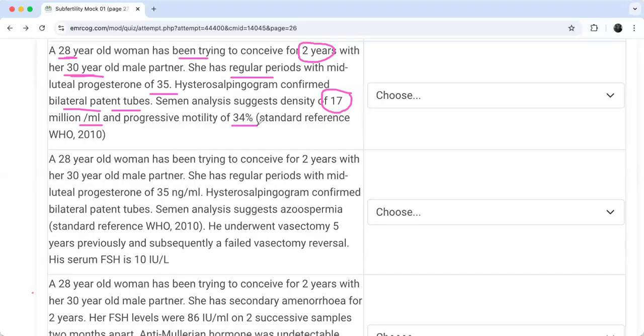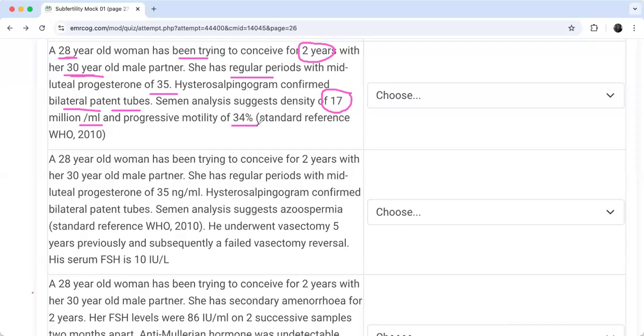So what do you think about this 34%? This is very mild, right? Okay. So what will I do in this case? I have a female who is fine, and the male is acceptable; the semen analysis I am okay with.